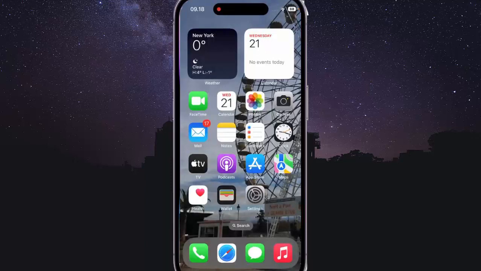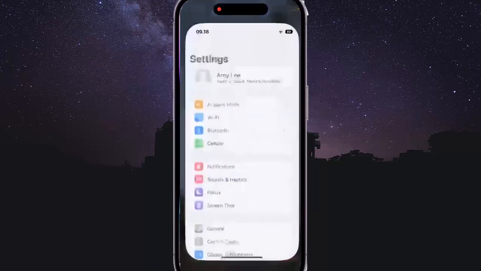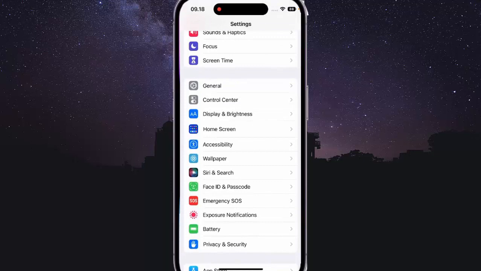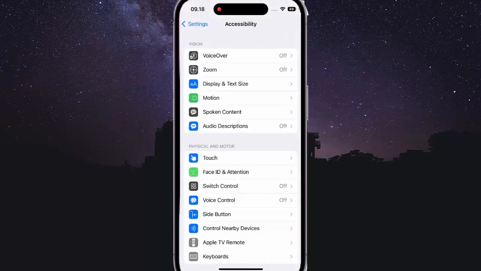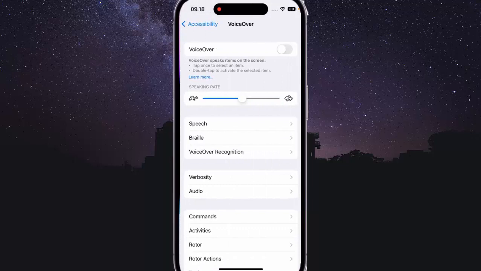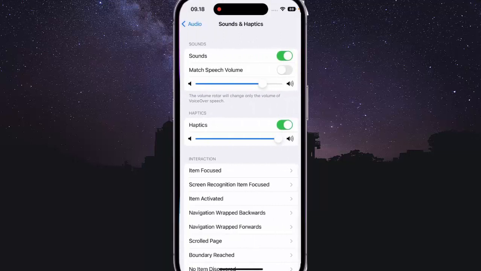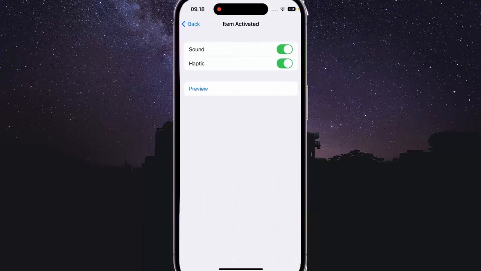To turn on or off a sound effect when VoiceOver is on and an item is activated in iPhone 14 Pro, go to Settings, scroll down the screen, and then tap Accessibility, tap VoiceOver, and then tap Audio, tap Sound and Haptic. Under the Interaction section, tap Item Activated, and then tap the on/off switch next to Sound to enable or disable this option.